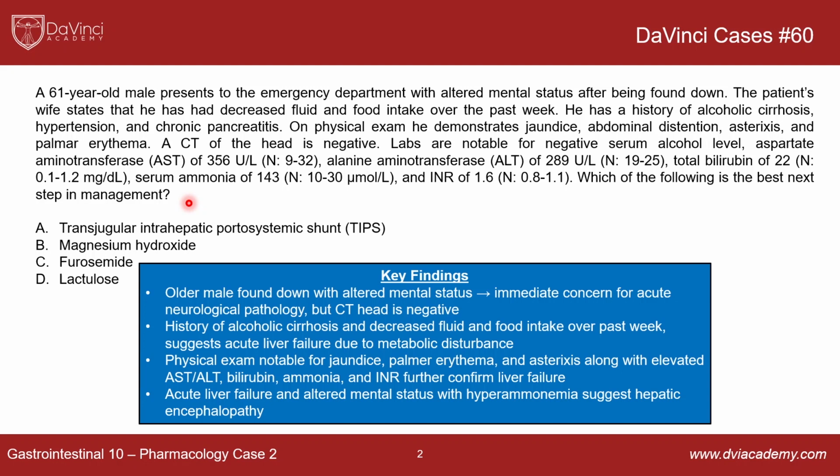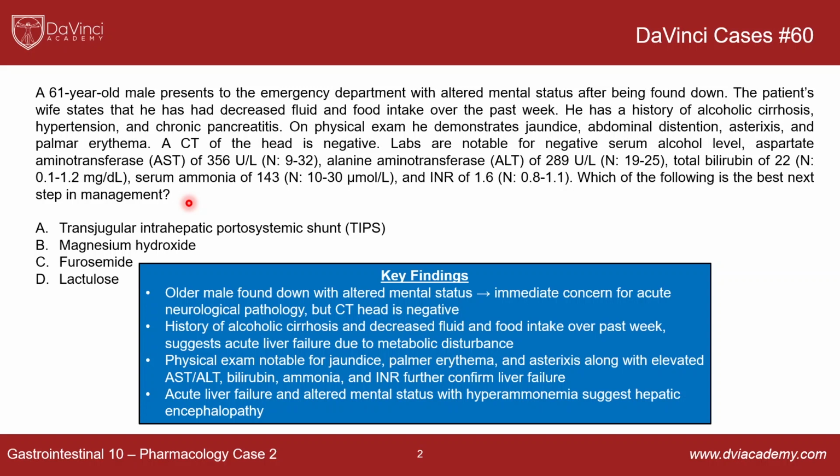So let's summarize those key clinical findings. This is an older male found down with altered mental status. Again, you're immediately concerned for acute neurologic pathology, but in this case, the CT head is negative. He has a history of alcohol cirrhosis and a recent history of decreased fluid and food intake. This suggests acute liver failure, possibly due to a metabolic disturbance. Like I said, you can have hyponatremia, hypokalemia, those types of things if you're really dehydrated and malnourished.